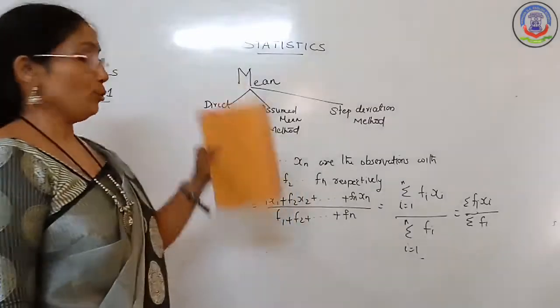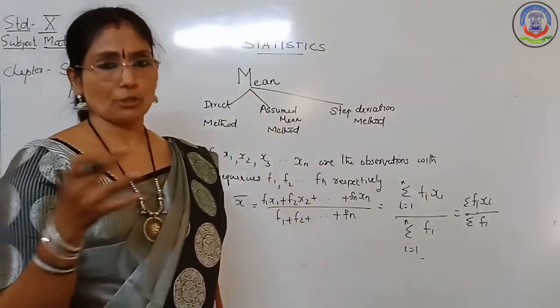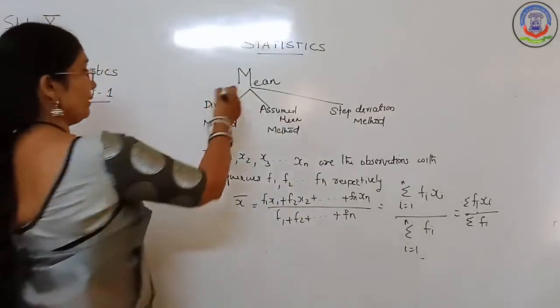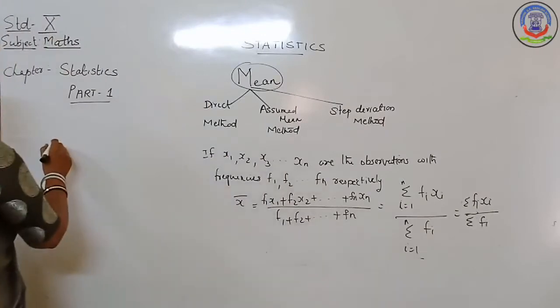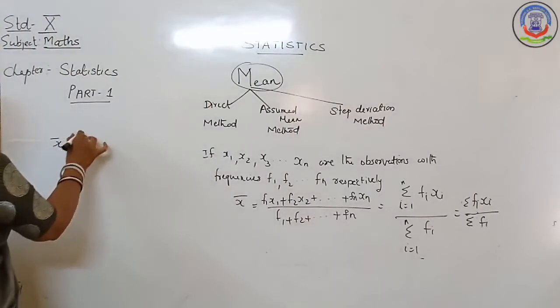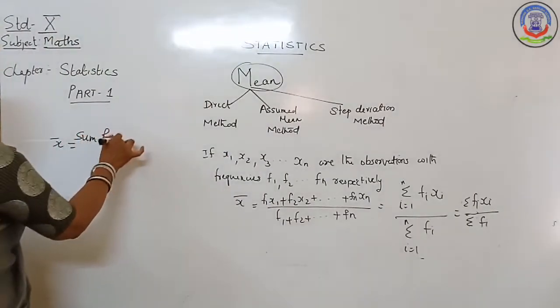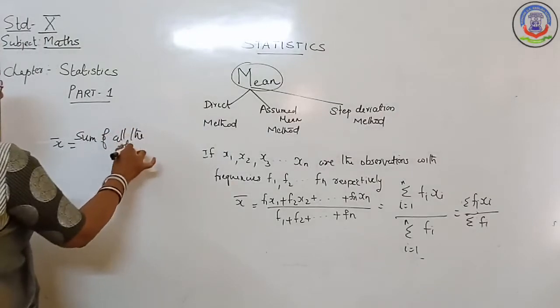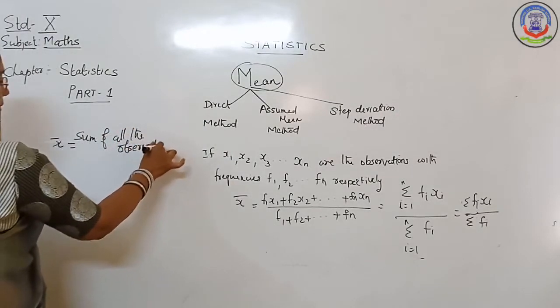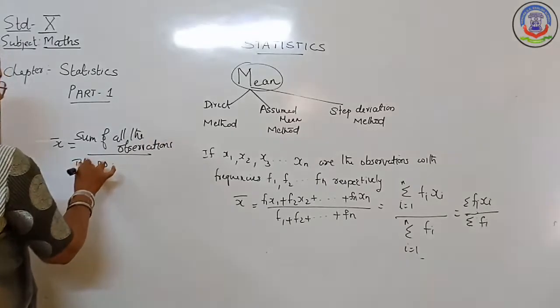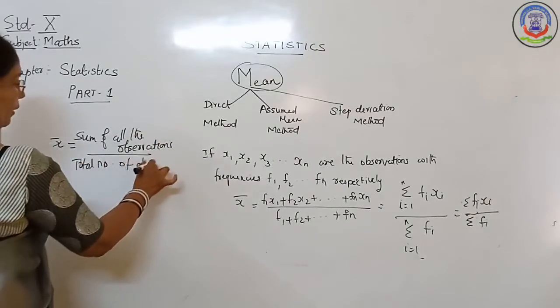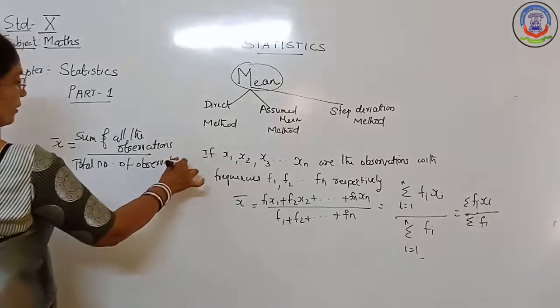Now, I already told you that we are going to find the three measures of central tendency. The first one is the mean. In smaller classes you learned that the mean is denoted by x bar. If it is ungrouped data, you write the sum of all observations divided by the total number of observations. This is for the smaller classes.